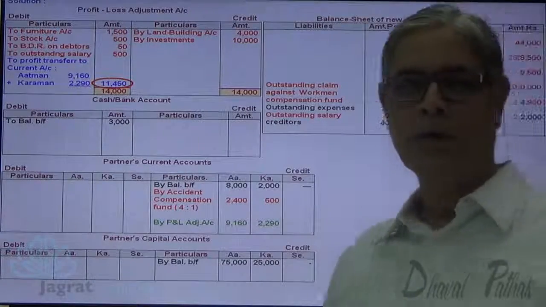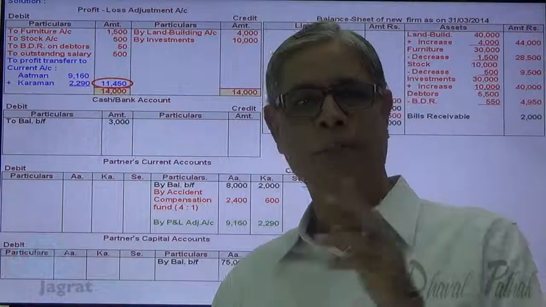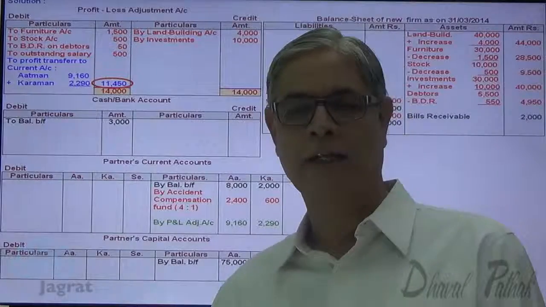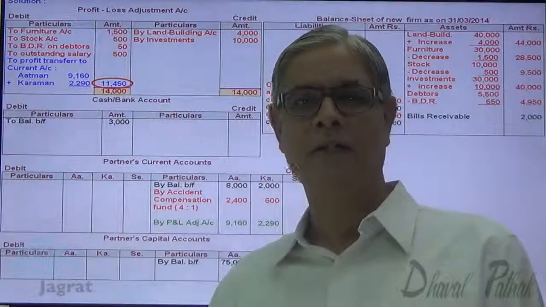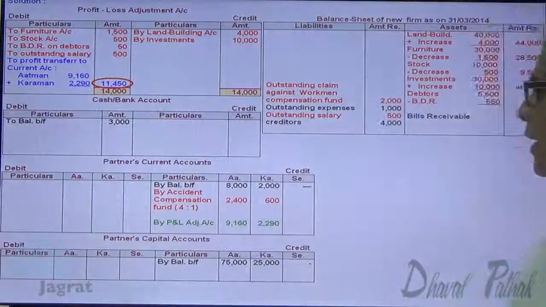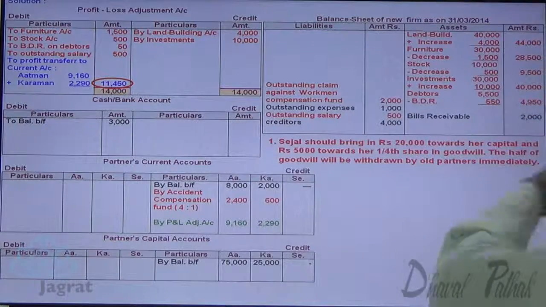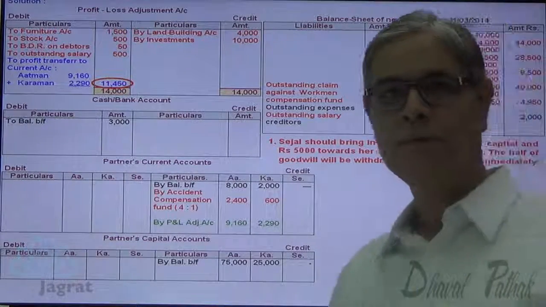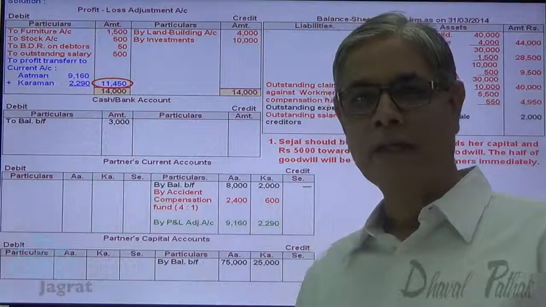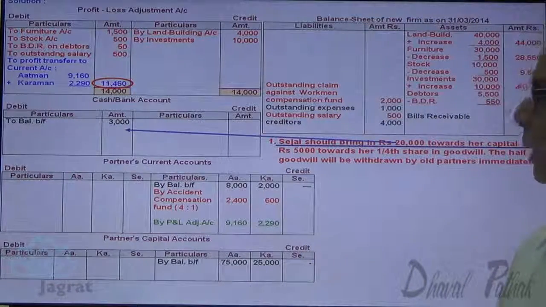So 3 steps are over. Consider the revaluation adjustment, copy the balance sheet, third close revaluation account. Now fourth is capital adjustment and goodwill adjustment. So here, new partner brought 20,000 towards capital. Cash account debit to capital account credit. This will be credited to fixed capital account.